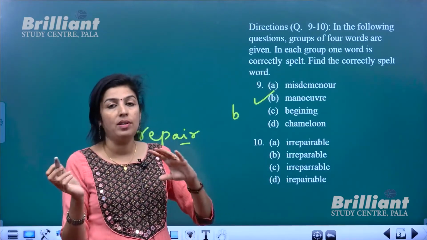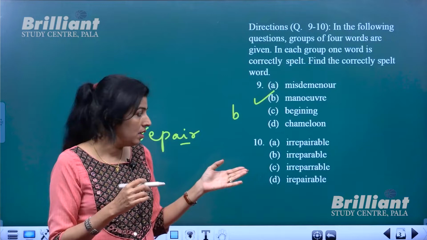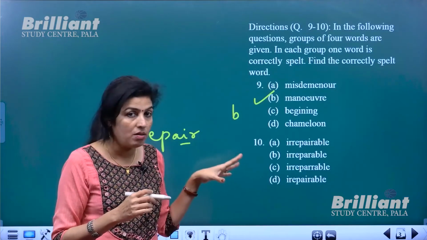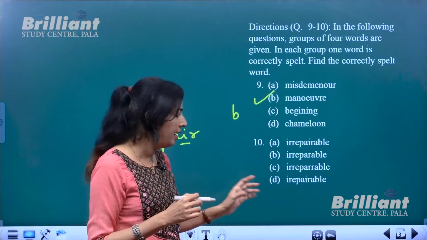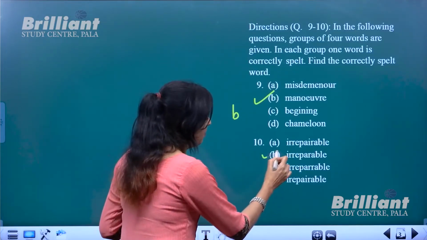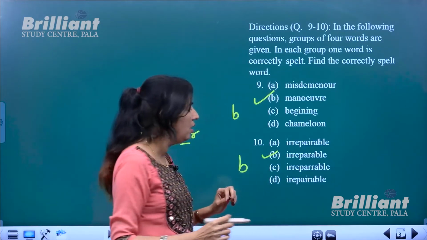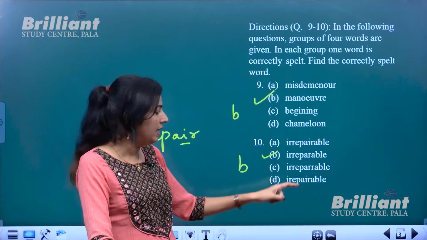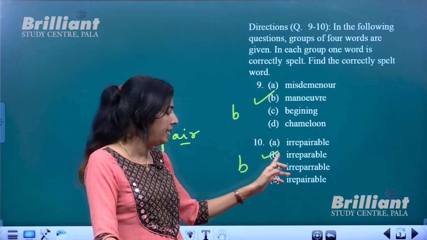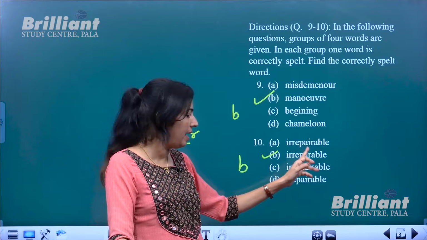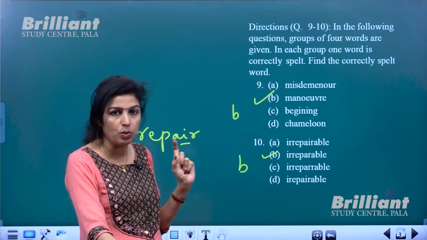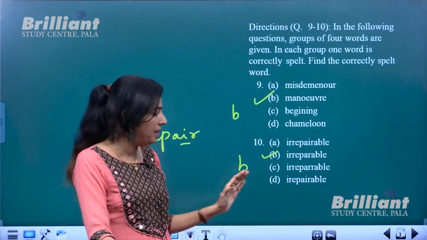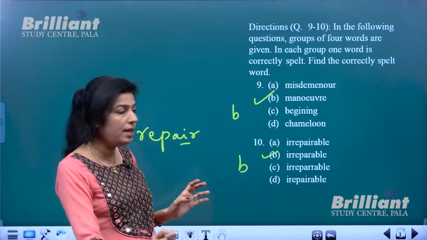But when you have irreparable, the word's spelling also changes. There is no I. It is the second spelling which is the correct one, option B, with a single R and no I. I-double-R-E-P-A-R-A-B-L-E is the correct word, and the meaning is something which cannot be repaired.